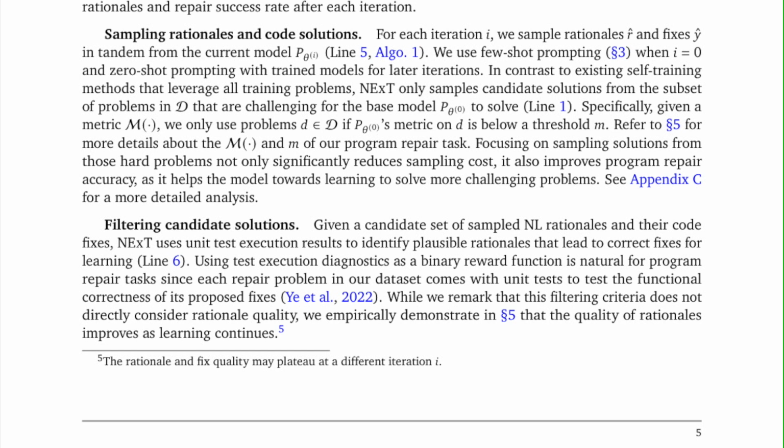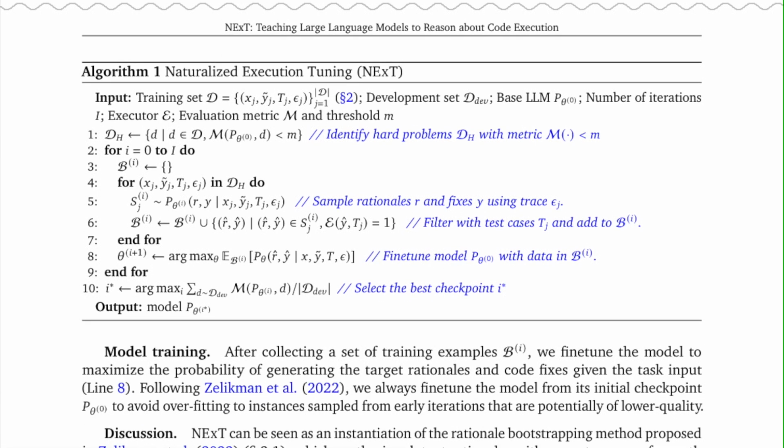While we remark that this filtering criteria does not directly consider rationale quality, we empirically demonstrate in Section 5 that the quality of rationales improves as learning continues. Algorithm 1: Naturalized Execution Tuning (NExT). See formulas.